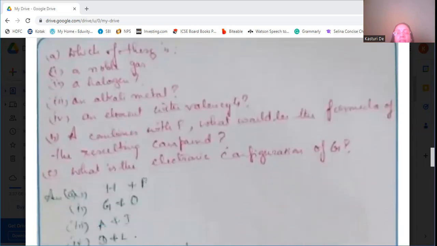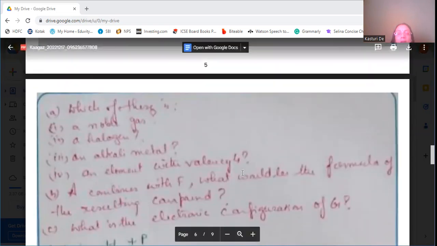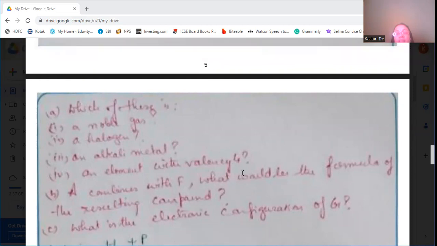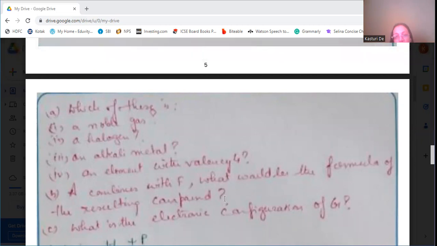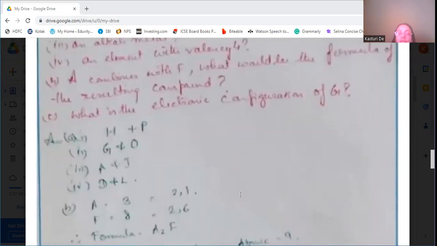Okay, next is an element with valency 4, we completed. Then A combined with F, what would be the formula of the resulting compound? So A we know has atomic number 3, that means 2 and 1, and F has 8 as atomic number, that means 2 and 6.